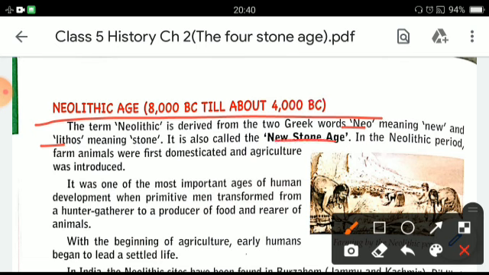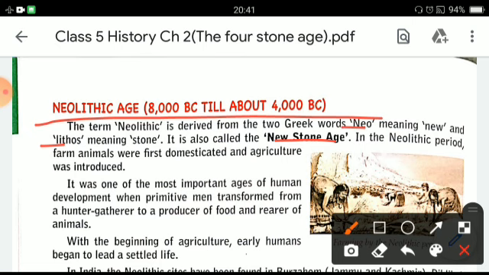In the Neolithic period, farm animals were first domesticated and agriculture was introduced. So in this Neolithic age, we can remark on the domestication of animals.